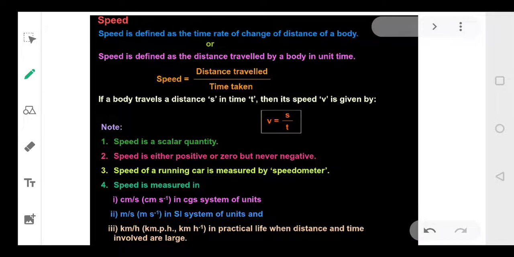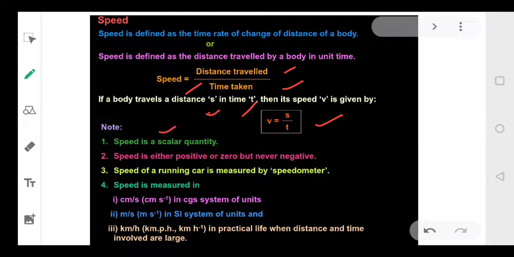Now what is speed? This you have read in the earlier classes. What is speed, dear students? It is the distance travelled per unit time. And what is its formula? Speed is equal to distance upon time. If distance is s and time is t, then the formula is v = s/t.